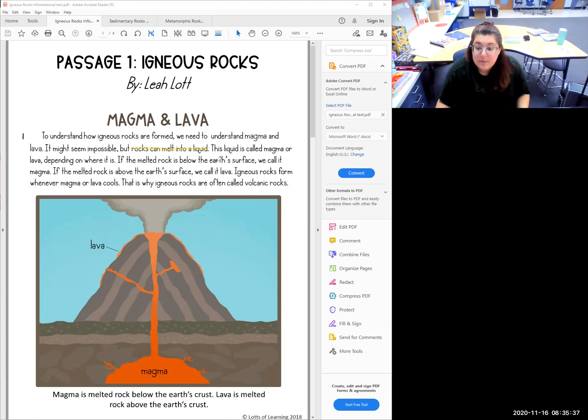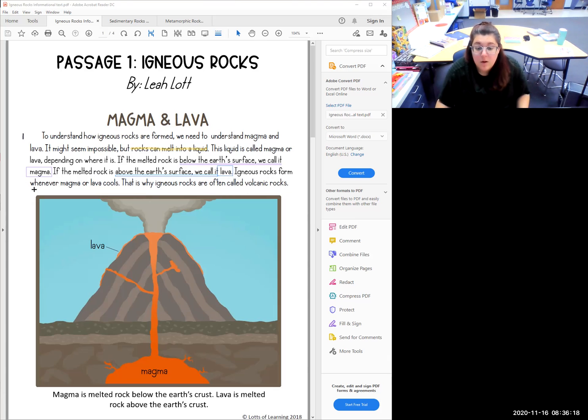If the melted rock is below the Earth's surface, we call it magma. Okay, they just gave us the definition of magma. I'm going to box in the word magma. And right before it, it told us that if it is below the Earth's surface, we call it magma. If the melted rock is above the Earth's surface, we call it lava. All right, so we're going to box in the word lava. Above the Earth's surface, we call it lava.